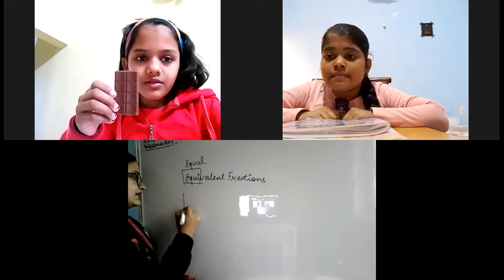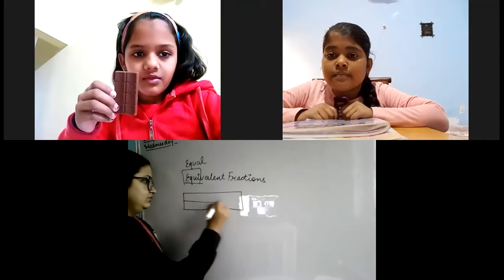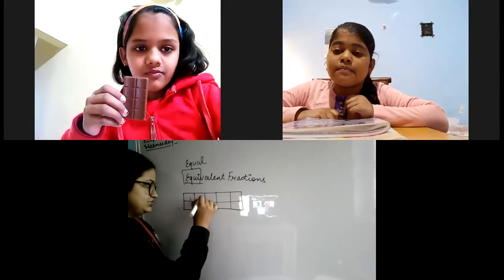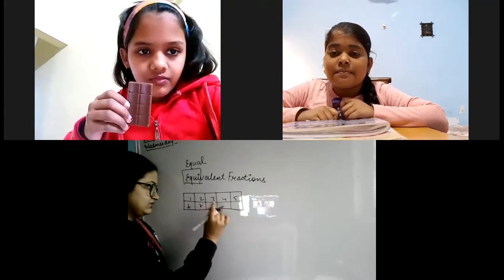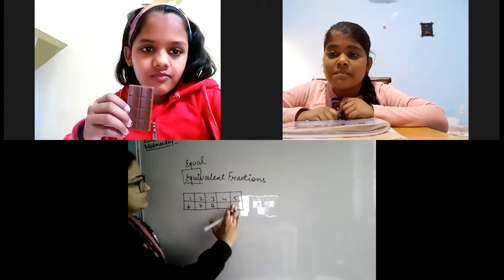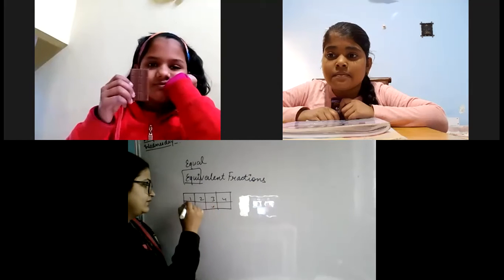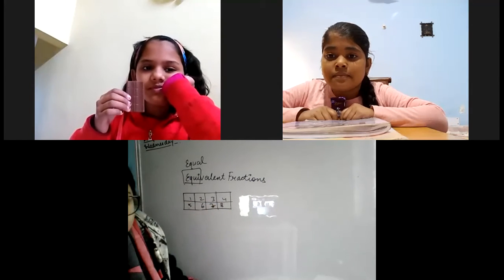Okay, Anjali is saying that it is having 8 pieces. Okay, 1, 2, 3, 4, 5, 6, 7, 8. Anjali is having 8 pieces.